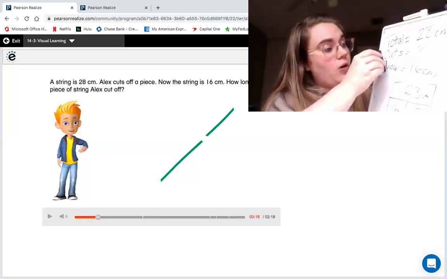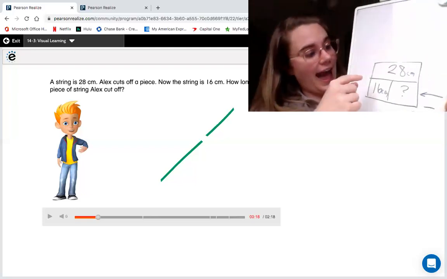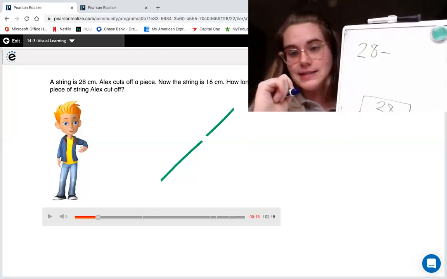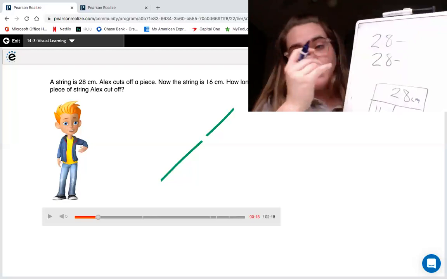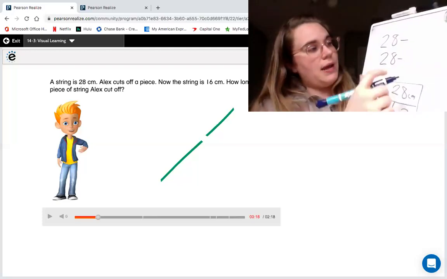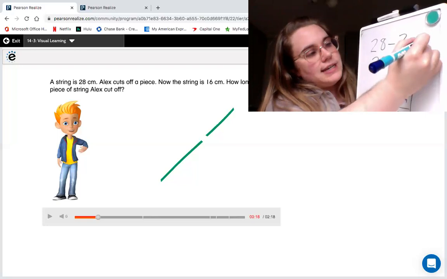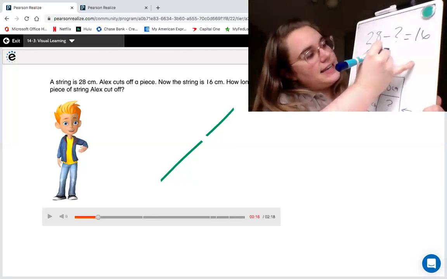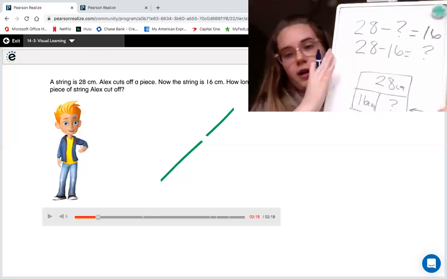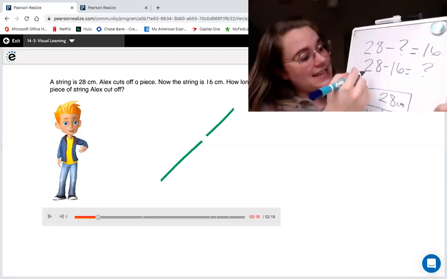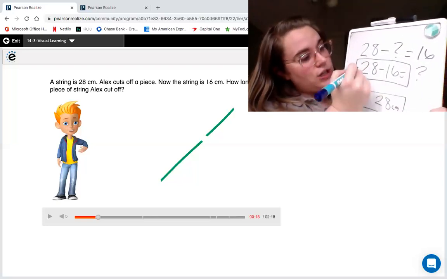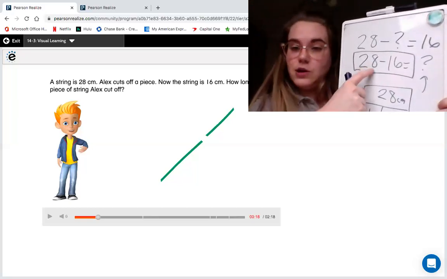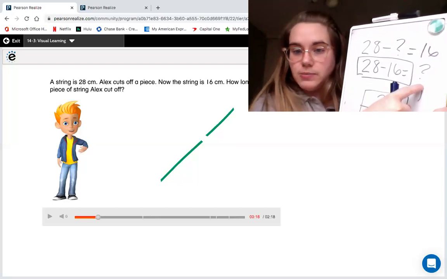Well, I already know that when I'm subtracting, I have to start with the 28. So I must start with 28 minus, and then I know when I have my fact family, I have two equations. So I can do 28 minus a question mark equals 16, using all three numbers, and 28 minus 16 equals the question mark. Now I can see this is the equation I need to use because my question mark is at the end. So if I use this equation, I will find my question mark.